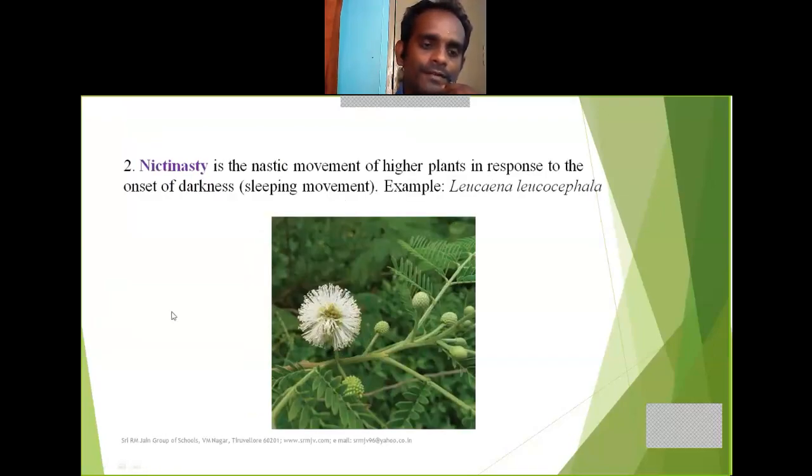Second example, nyctinasty. Nyctinasty is the nastic movement of higher plants in response to the onset of darkness. So this type of plant always responds at night time. It is also called a sleeping movement. Example, Leucaena leucocephala. It is a type of plant that always responds at the onset of darkness.